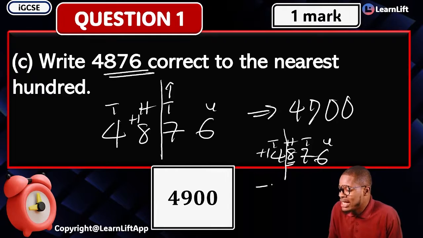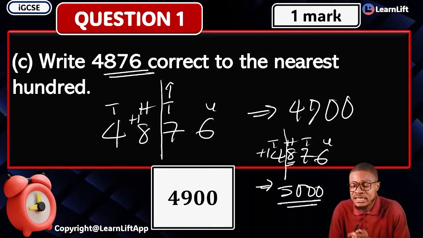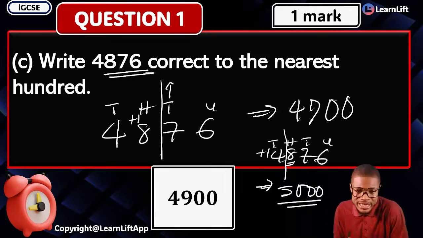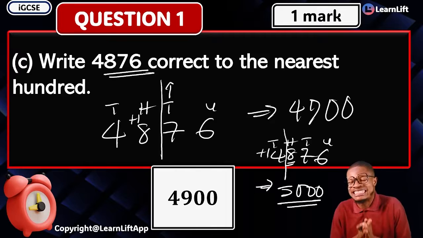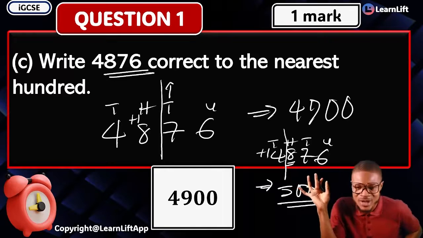Your plus 1. That's going to give you 1 plus 5 is how many? 1 plus 4. That's your 5. So you're going to have what? 5000 as the correct answer. To the nearest 1000, what is it? 5000. To the nearest 100, what is it? 4900 is the correct answer. Does it make sense? That's everything about question 1.